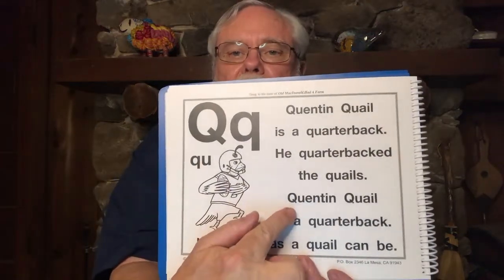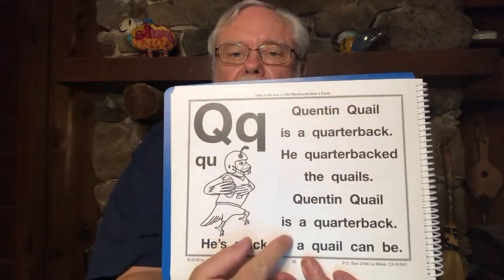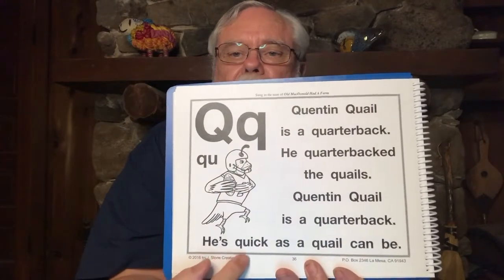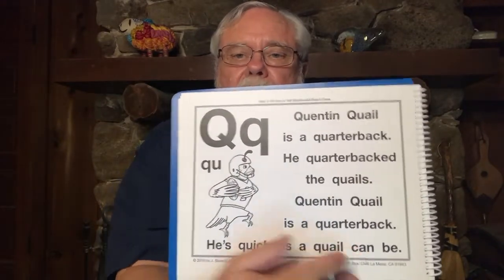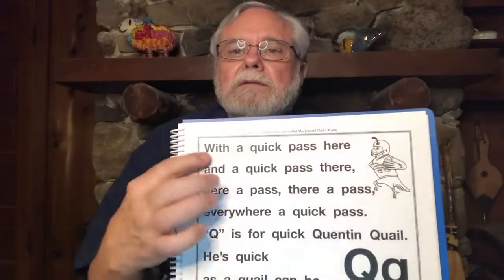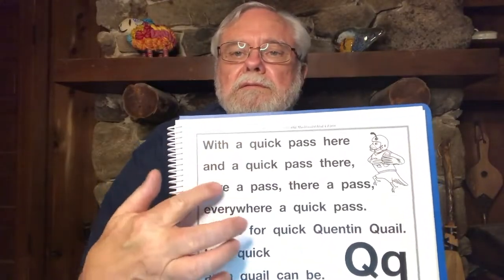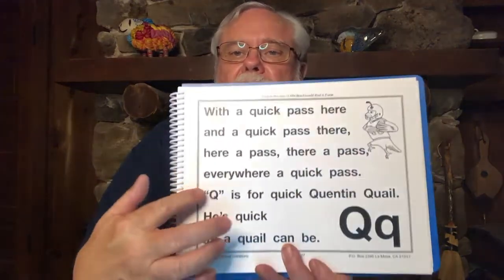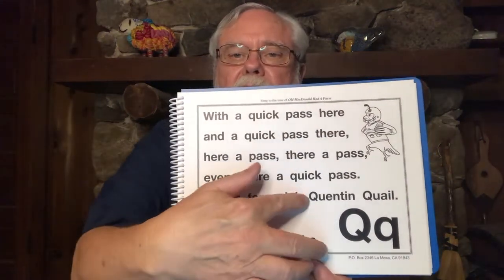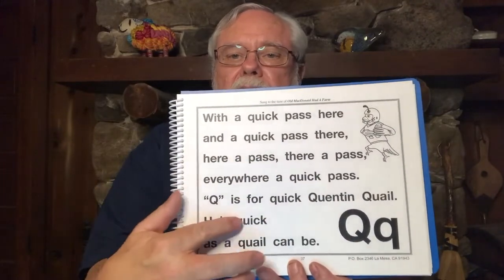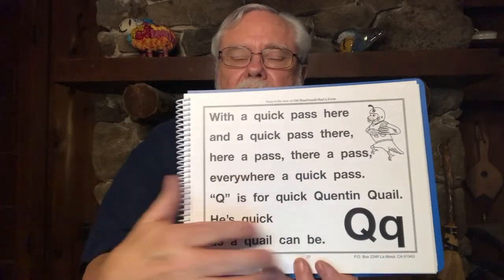Quentin Quail is a quarterback. He quarterbacked the Quails. Quentin Quail is a quarterback. He's quick as a quail can be. With a quick pass here and a quick pass there. Here a pass, there a pass, everywhere a quick pass. Q is for quick. Quentin Quail, he's quick as a quail can be.